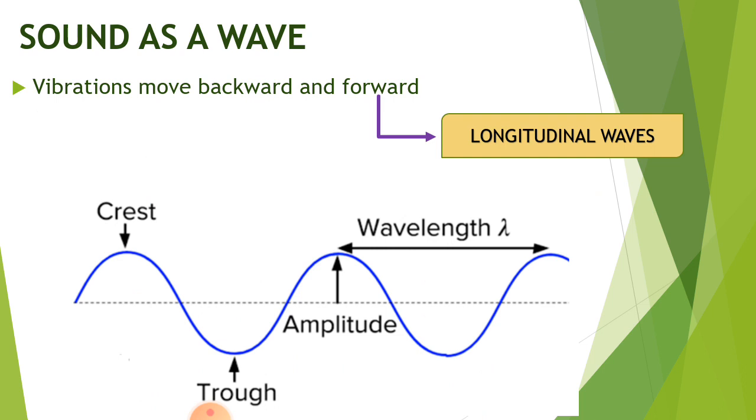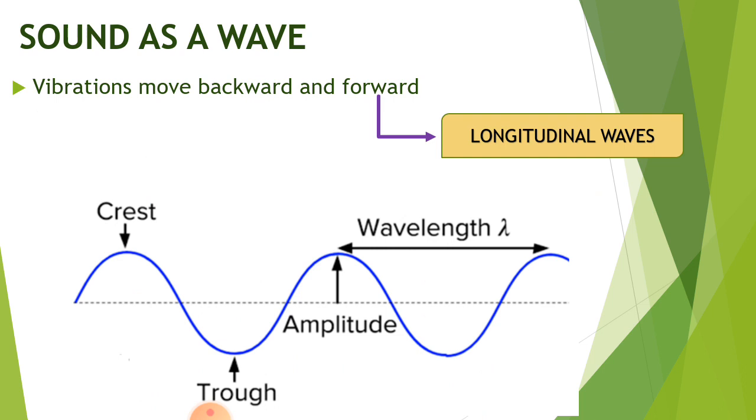Sound as a wave. Sound is produced when anything vibrates. We have already studied that. Now, the vibrations move backward and forward and they produce waves, which are longitudinal waves. For example, the wave on a spring and sound waves are longitudinal waves. This means that their vibrations move backwards and forwards, not up and down. In water waves, we have seen that the vibrations move up and down, but in sound waves, they move back and forth. This is the difference between water and sound waves.